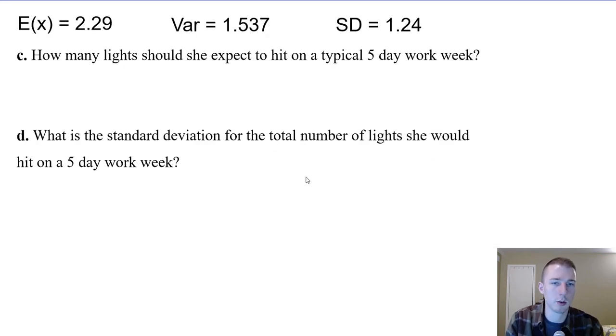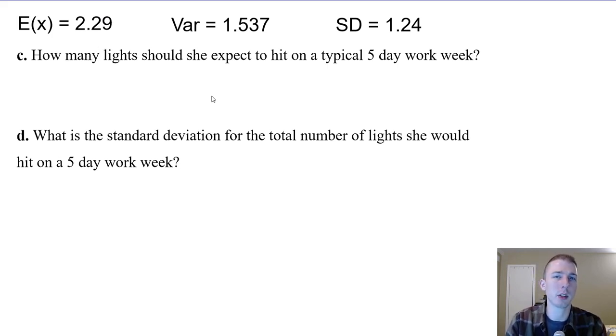So how many lights would she expect to hit in a typical 5-day work week? Just like the last question, each day is going to be an independent day. So just because she hit 3 lights on Monday, we can't just multiply it by 5, because then we would be assuming that we would hit 3 on every one of those 5 days. So can't do that. Instead, each one of them is an independent event.